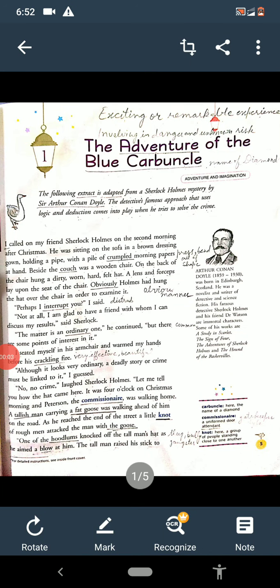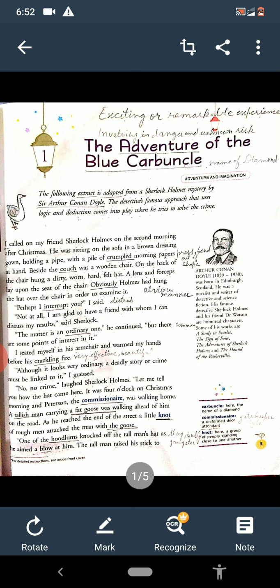Good morning, 8th class. As you know, from 1 May we are going to start our revision for PA1. The revision schedule has been given to you. You know very well. And today we are to revise our lesson number 1.